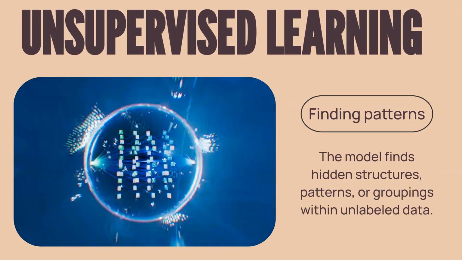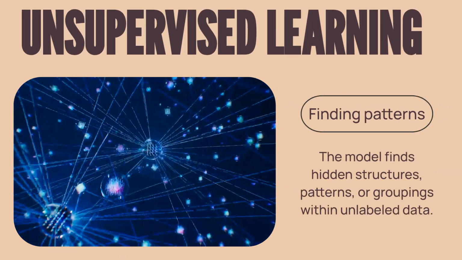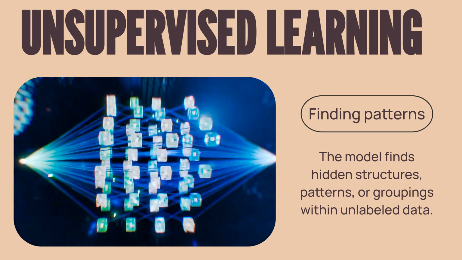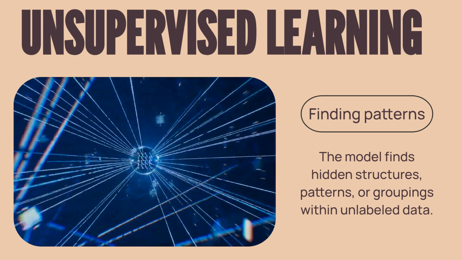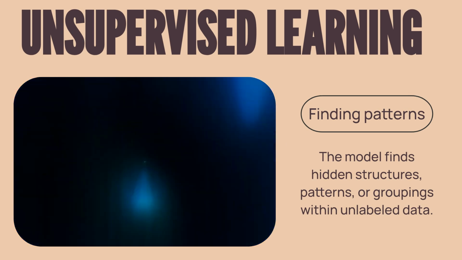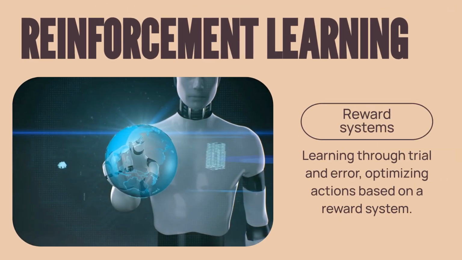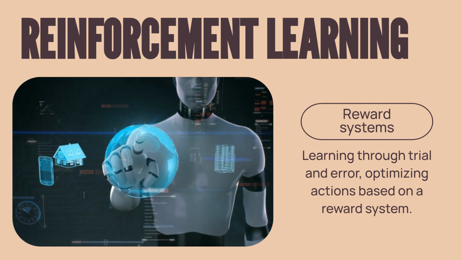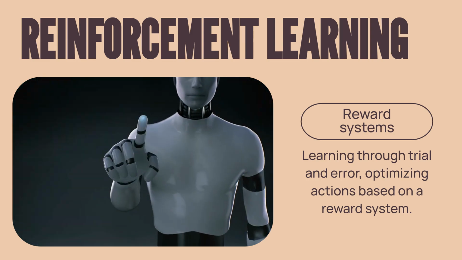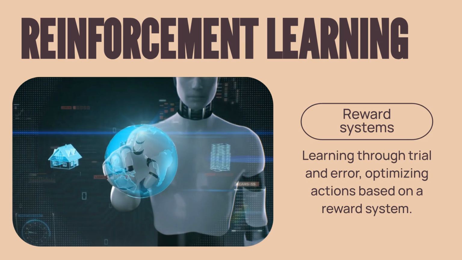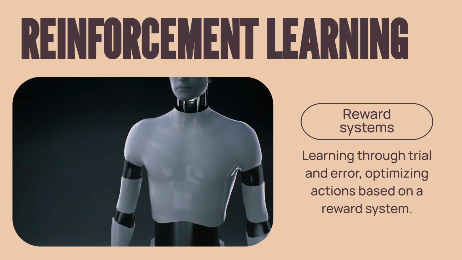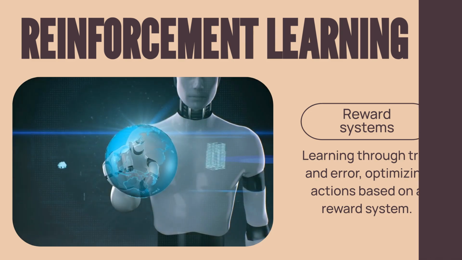Unsupervised learning involves training on unlabeled data. The goal here is for the model to discover hidden structures or patterns within the data on its own, often used for clustering or anomaly detection. Reinforcement learning is based on a reward system. The model, or agent, learns to make a sequence of decisions by interacting with an environment, receiving rewards for good actions and penalties for bad ones.